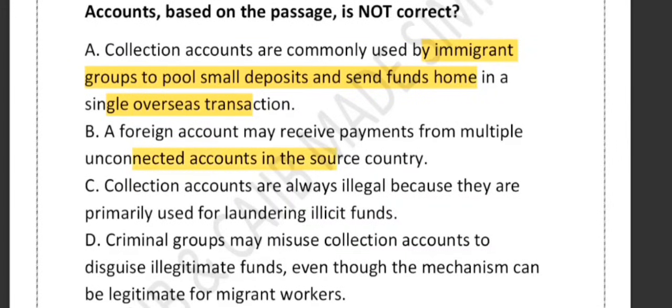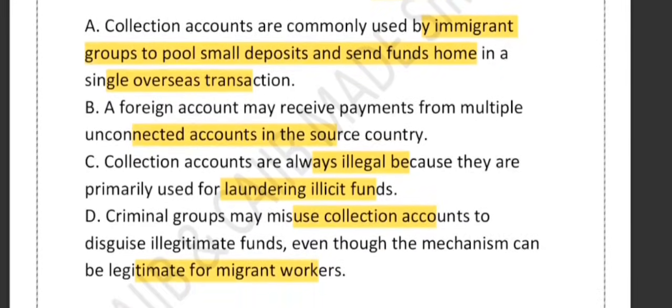C says that collection accounts are always illegal because they are mainly used for laundering illicit funds. D says criminal groups may misuse collection accounts even though they are legitimate for migrant workers. So which is not correct, as you can see clearly highlighted.